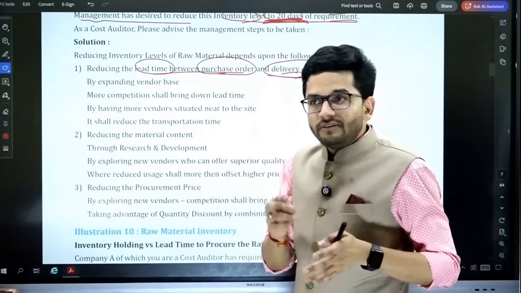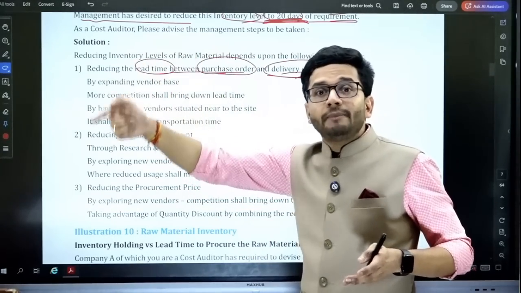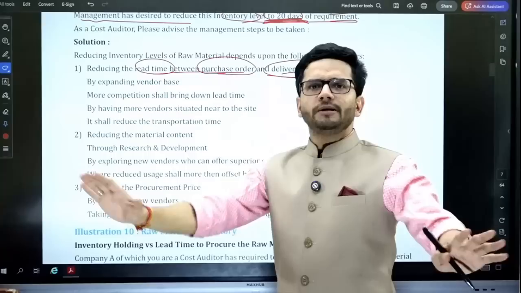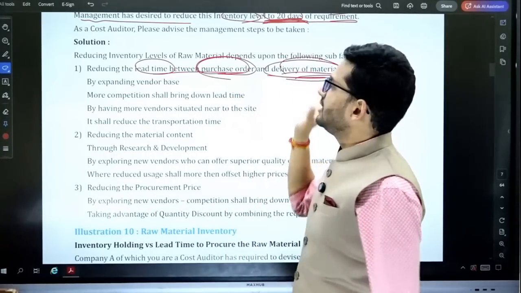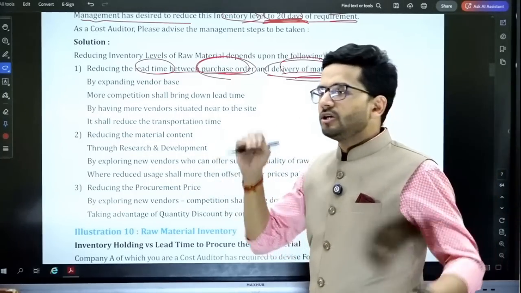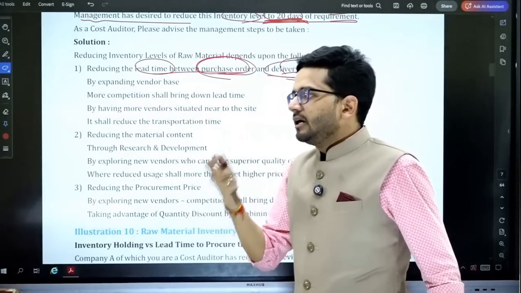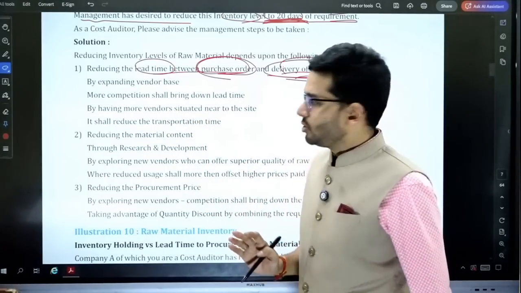Because if that time is reduced, then we can make quick purchases. If we can make quick purchases, then the need for maintaining high level of inventory will not be there. So we have to reduce the time between purchase order and delivery of material. If we have to change our vendor, we can change our vendor also. We want a vendor who can promptly give us the inventory as and when required, rather than storing so much inventory with us.